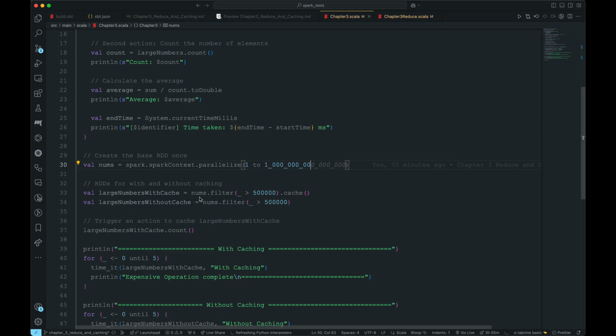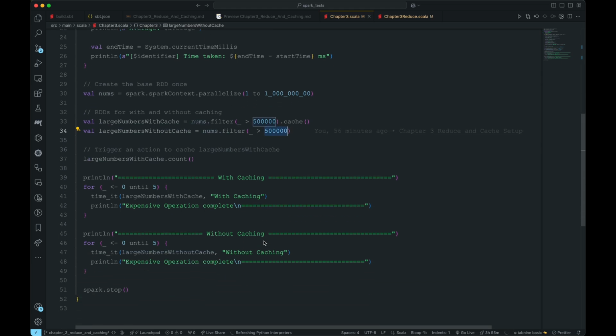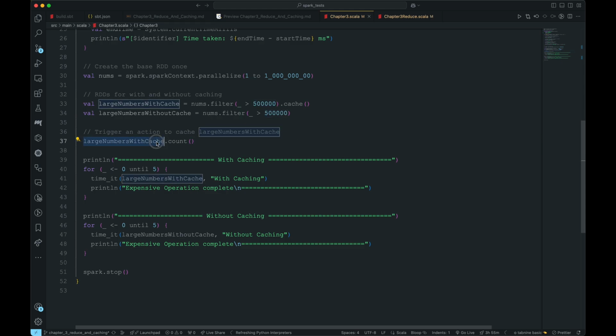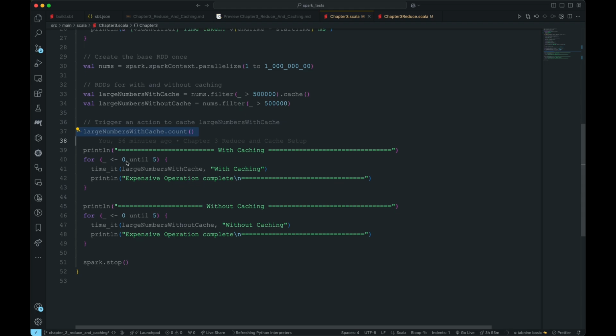Then numbers.filter, where everything is greater than 500,000, which is actually 5 lakhs, so 0.5 million you can say. This one will be cached, and the one without cache will go to the RDD for our computation. We trigger it once so that it could be cached, and later on it could be reused. We run 5 iterations with caching and without caching, and then the expensive operation completes.